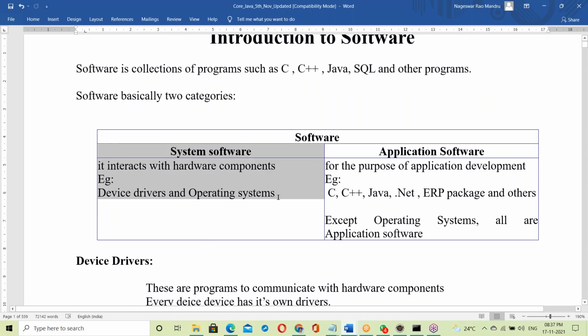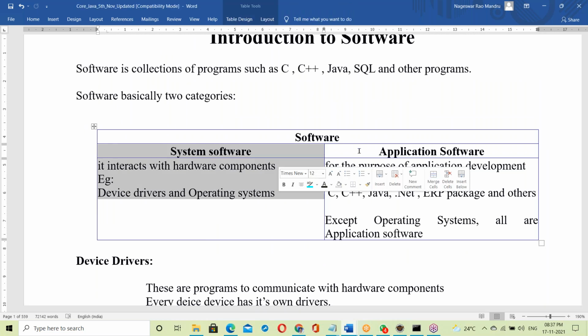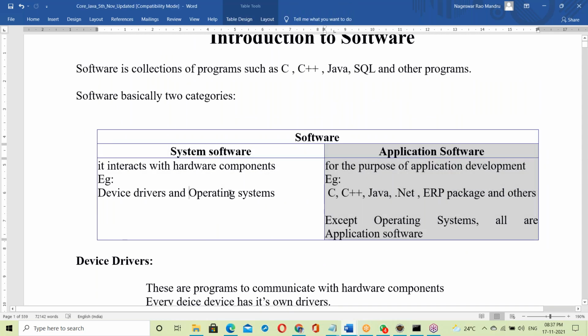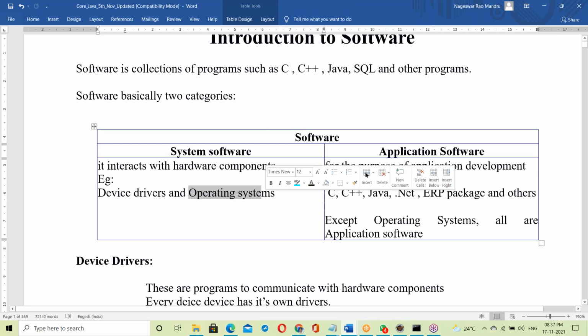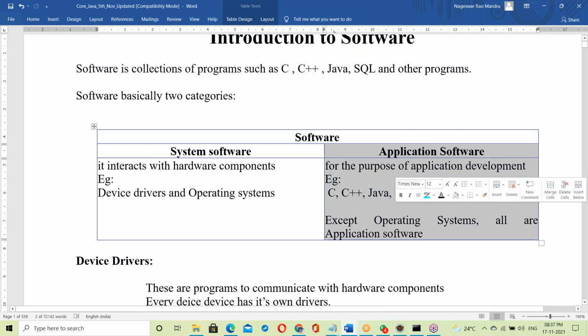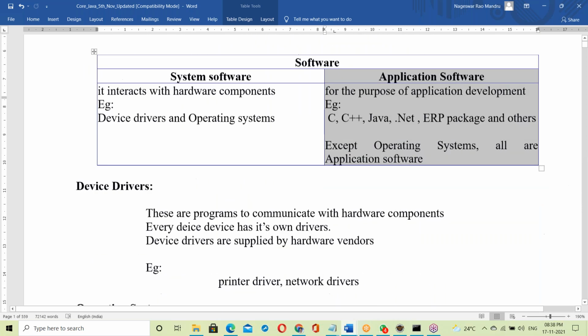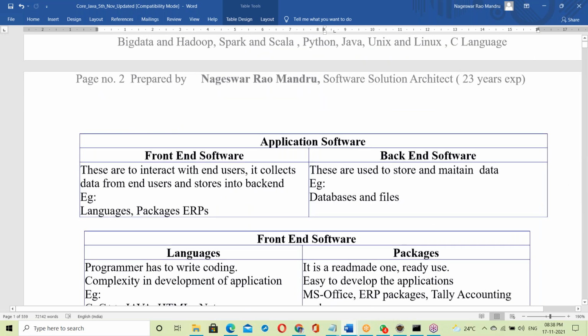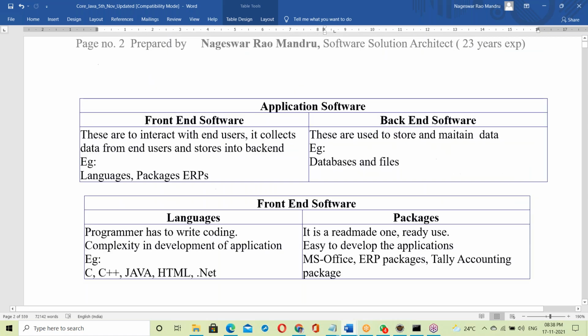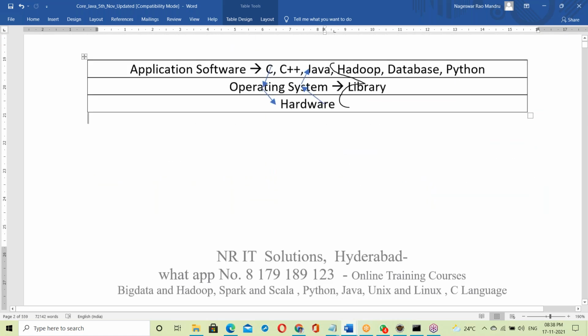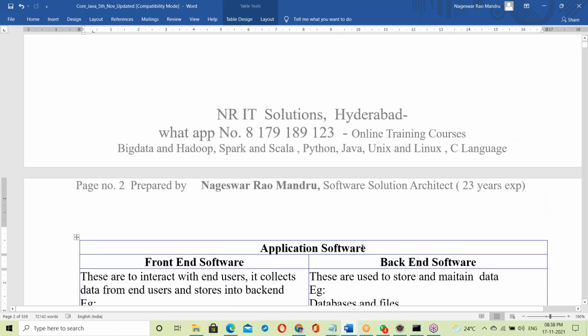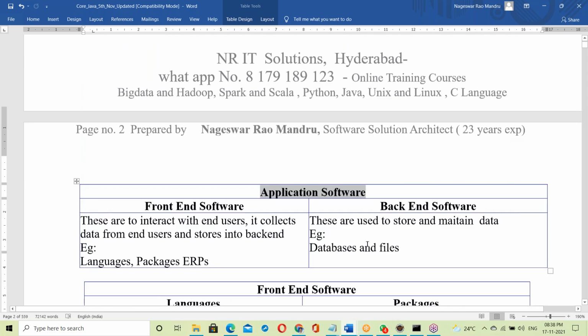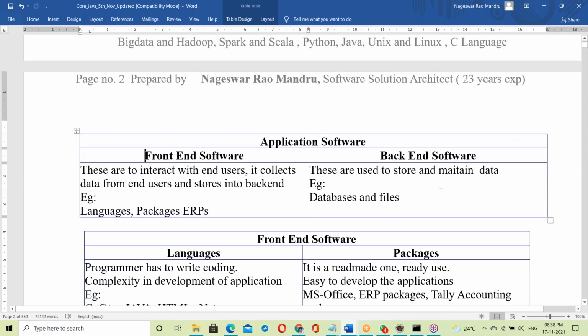System software is discussed. Now let us move to application software. Java is application software. Let us see about application software. In application software there are two things: front end and back end. What is front end? What is back end here?